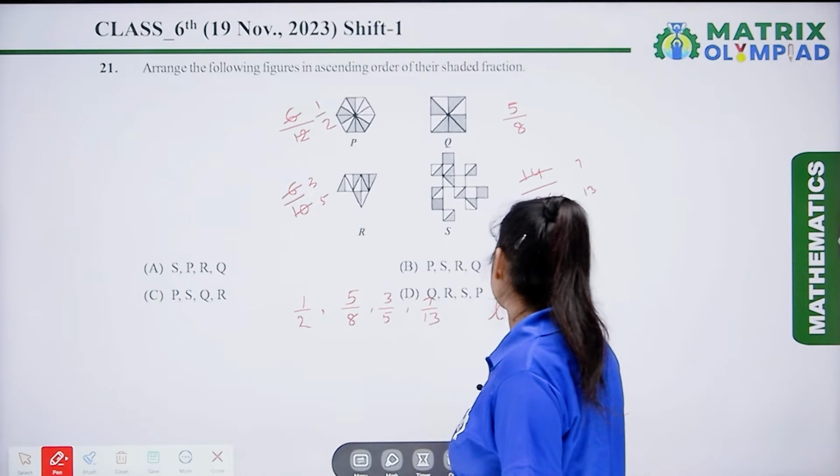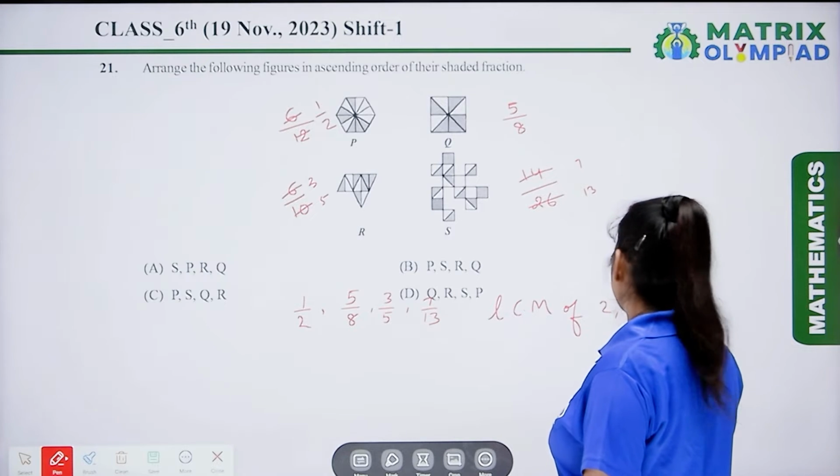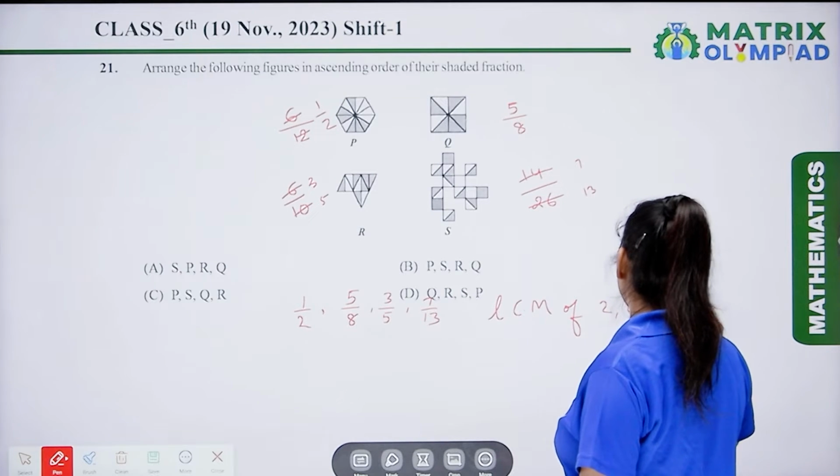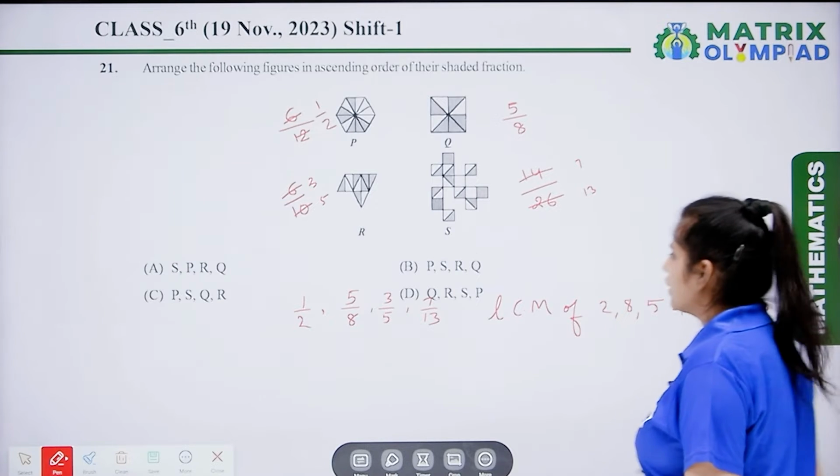So here the LCM of 2, 8, 5 and 13 is 520.